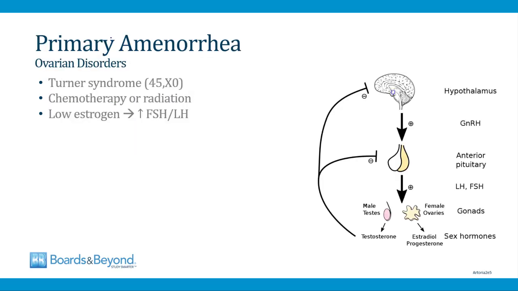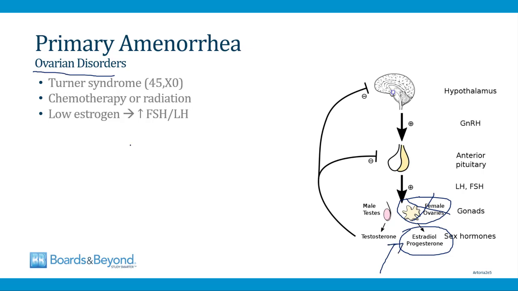Okay, so now let's move on from talking about the pituitary gland and central causes of primary amenorrhea, and let's talk about ovarian disorders that can lead to primary amenorrhea. So in order for menstruation to occur, the ovaries have to produce estrogen and progesterone, and so if the ovaries have failed for any reason, then these hormones won't be produced and menarche and menstruation won't occur.